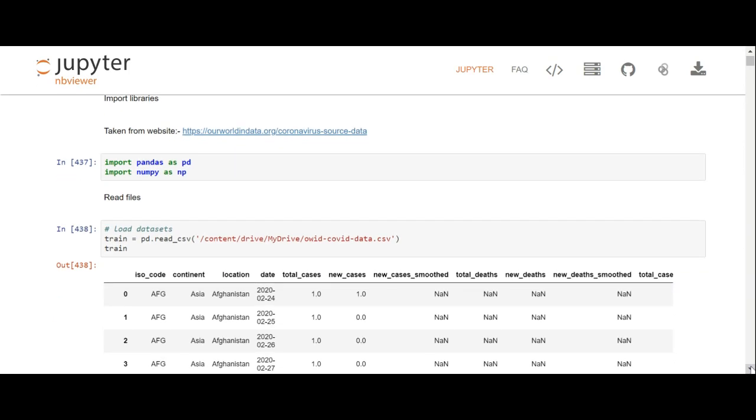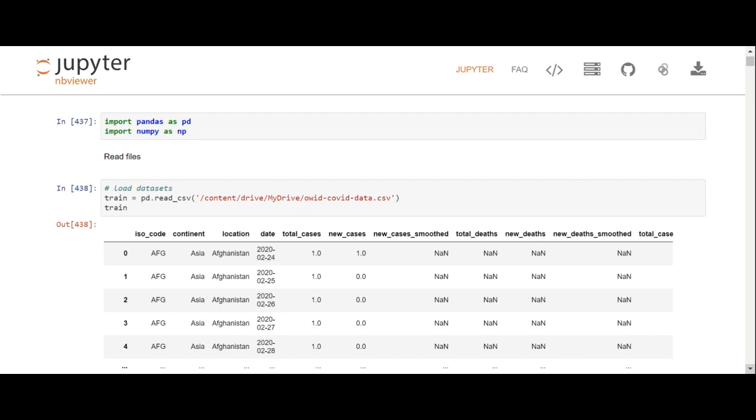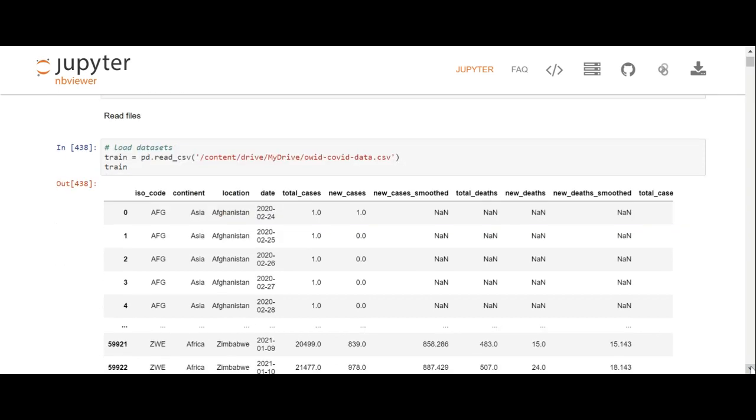I wrote my program on Google Colab, which is a free online Jupyter notebook, and it's got a lot of libraries already installed on it. So all I had to do was import the libraries. I just imported Pandas and NumPy because those are the two main libraries that we use when we're programming. I read the file into the system, so you can see this is the file.